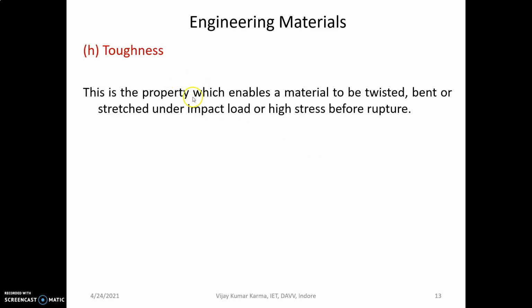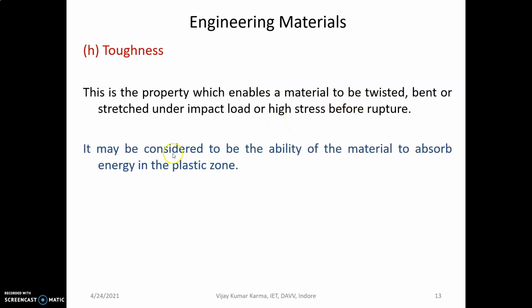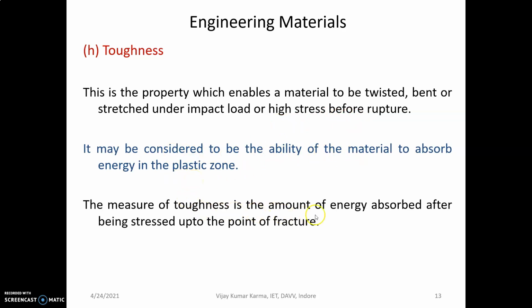Toughness. This is the property which enables a material to be twisted, bent or stressed under impact load or high stress before the rupture. It may be considered to be the ability of the material to absorb energy in the plastic zone. The measure of toughness is the amount of energy absorbed after being stressed up to the point of fracture.